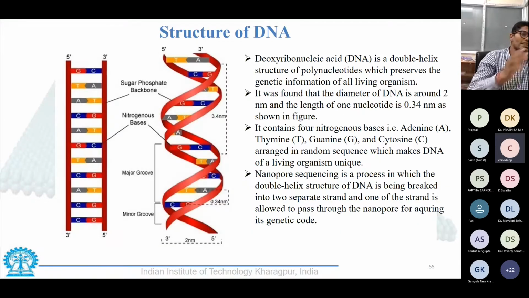It has a helical structure, and there are bases that connect to each other in a particular sequence. So A would be connecting to T, and G would be connecting to C. This is inarguably the most important molecule that holds the key to life.